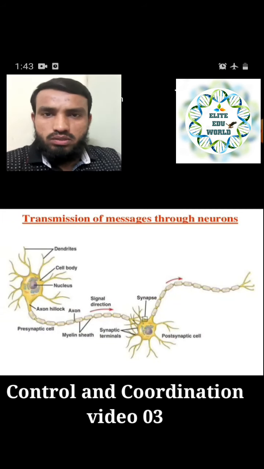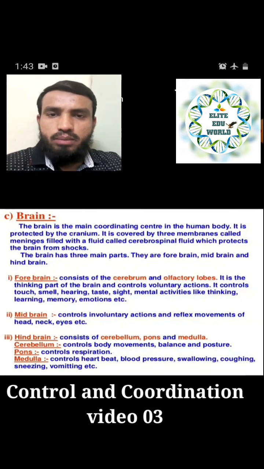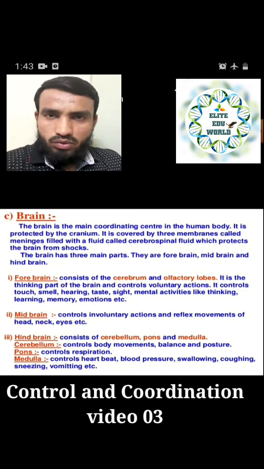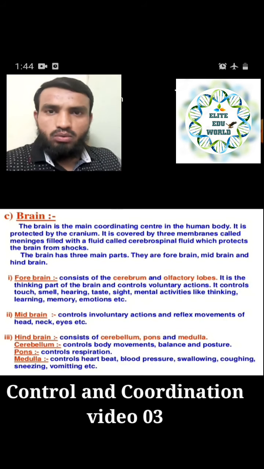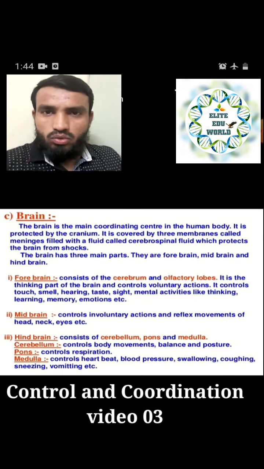Now, in our third lecture, we will start with the brain. This is the next topic we have to see in detail. So what is the brain? It is the main coordinating center in the human body. We always say that we have to protect our brain, because it does very special functioning: it controls the whole body. Whatever systems are running in our body, the brain controls all of them.